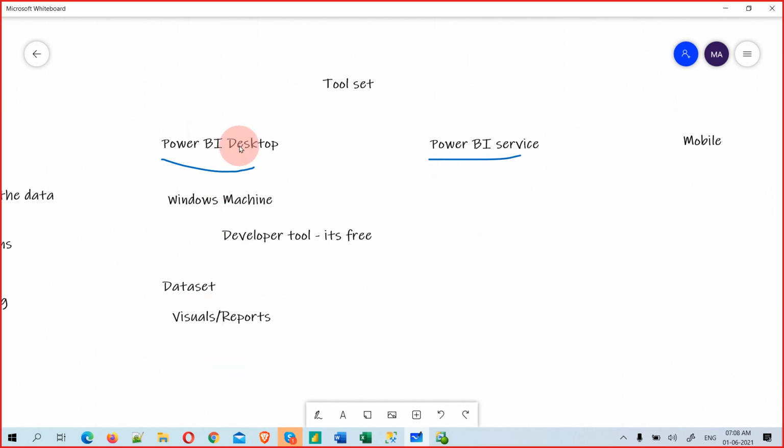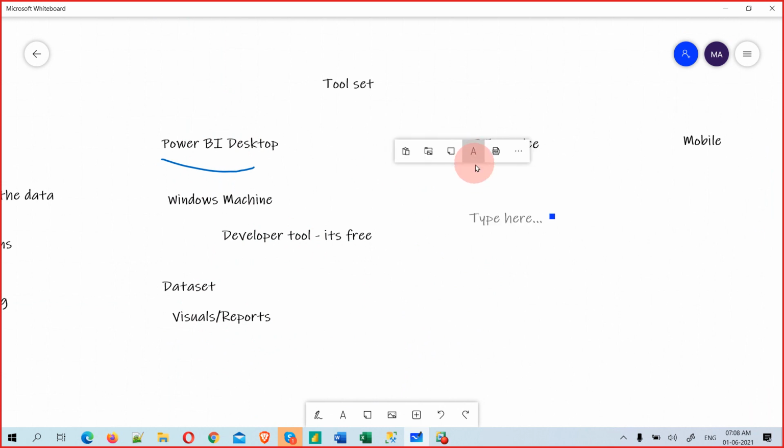So this is perfectly fine. Power BI Desktop we will install on the machine and the developer will work on it. Only the person, you or me, will work on Power BI Desktop. And what else can we do? We will publish this to Power BI Service. Why do we need to publish? Basically it's a SaaS application, a cloud application.